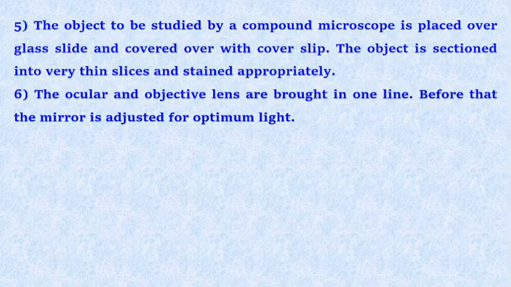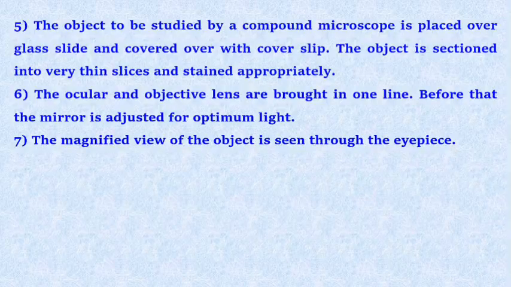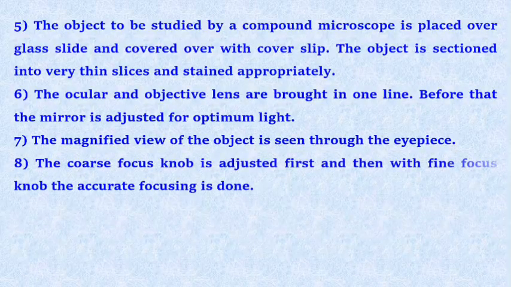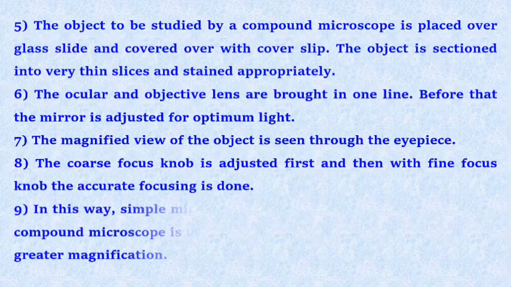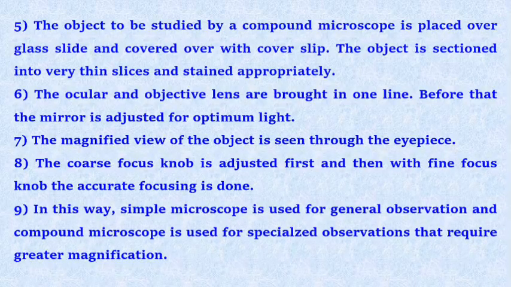6. The ocular and objective lens are brought in one line. Before that, the mirror is adjusted for optimum light. 7. The magnified view of the object is seen through the eyepiece. 8. The coarse focus knob is adjusted first and then with the fine focus knob the accurate focusing is done. 9. In this way, a simple microscope is used for general observation and a compound microscope is used for specialized observations that require greater magnification.